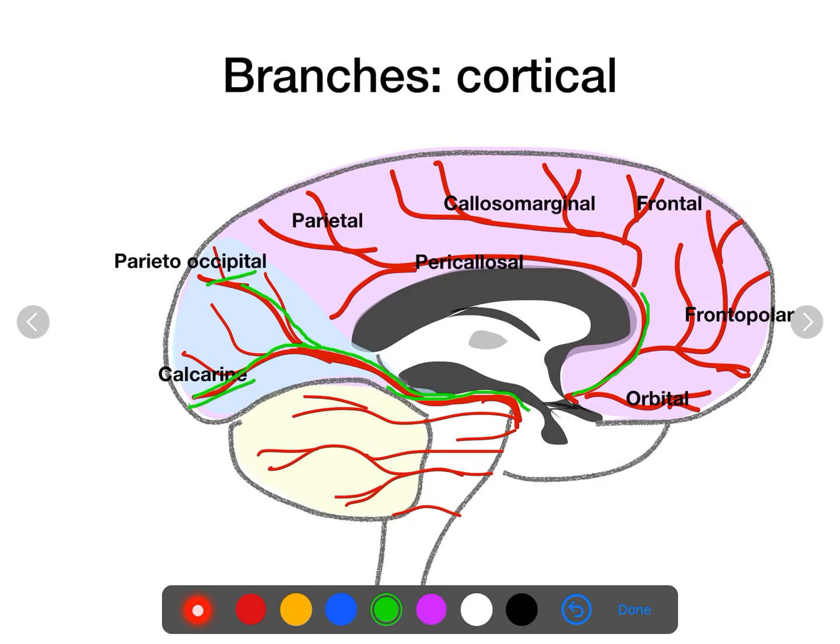The anterior cerebral artery branches pass along the curvature of the corpus callosum. The branches are orbital branches, frontopolar towards the frontal pole, frontal branches, then pericallosal and callosomarginal branches, and to the posterior part of the parietal lobe, parietal branches.